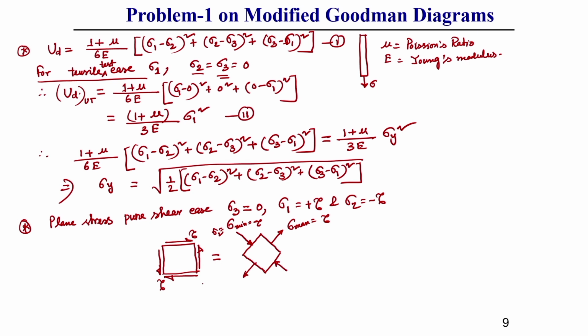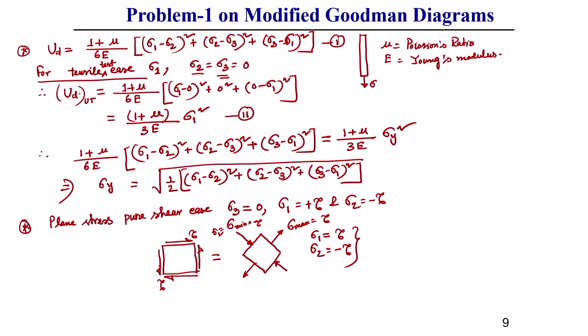This is the equivalent state I am showing. So, in case of pure shear, sigma 1 equal to tau and sigma 2 equal to minus tau.